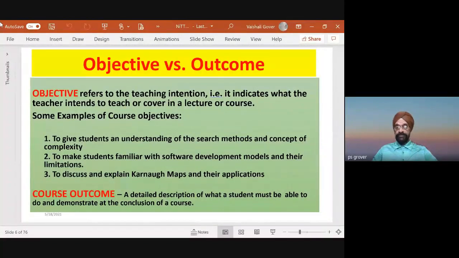Objective refers to the teaching intention, what we want to teach. That indicates what the teacher intends to teach or cover in a lecture, course, or program. For example, today we will give students an understanding of search methods and the concept of complexity. This is the objective of the teacher: to make students familiar with software development models and their limitations, to discuss and explain Karnaugh maps and their applications. Now please hear, these are the intentions of the teacher.